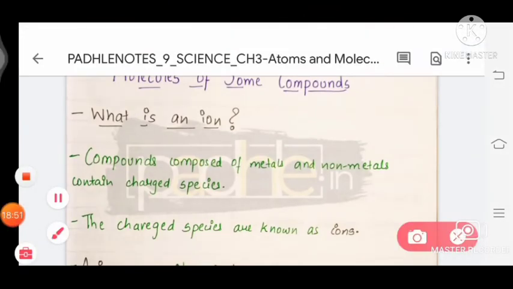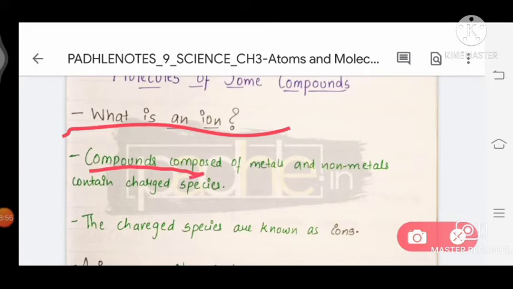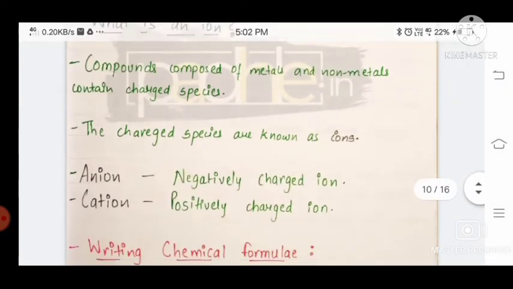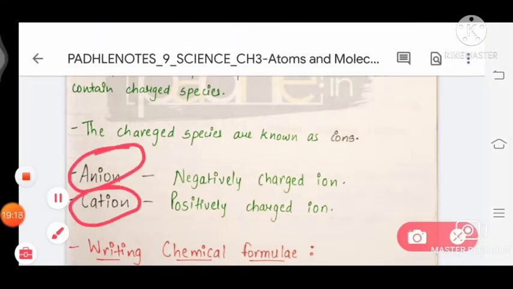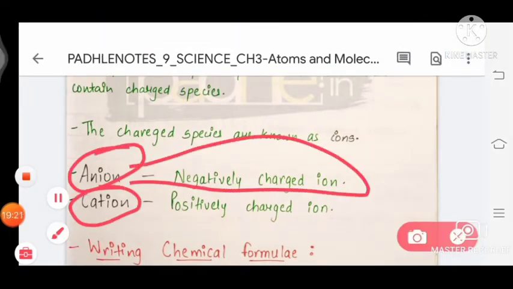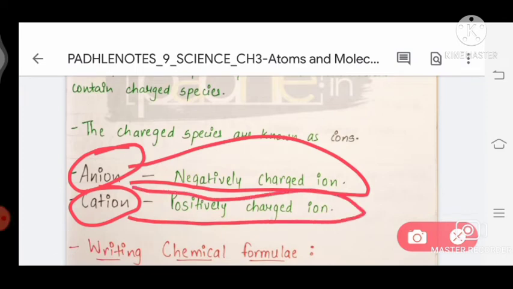Now we come to ions. What is an ion? A compound composed of metal and non-metal contains charged particles. So the charged particles, or species, are known as ions. There are two types of ions, anion and cation. Anions are negatively charged particles, and cations are positively charged particles.